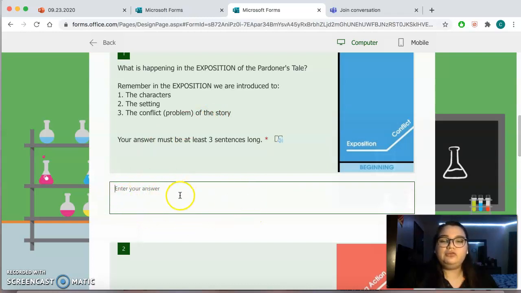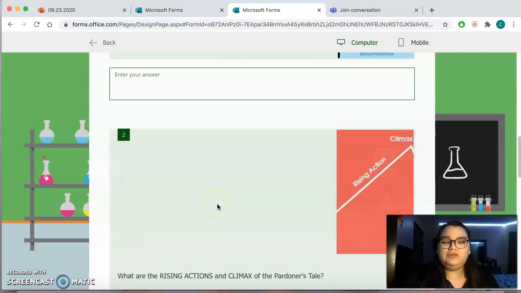Once you're able to answer those three items, you don't have to answer 1, 2, 3. You have to answer in sentence format, right? So you can write something like, in the exposition of the Partner's Tale, the characters blank, blank, blank are introduced. The story takes place in blank, blank, blank. The conflict in the story is blank, blank, blank. There, you answered the question. Now let's move on to the next one.